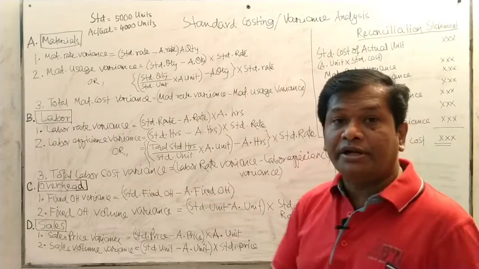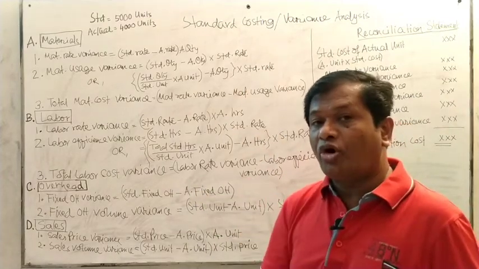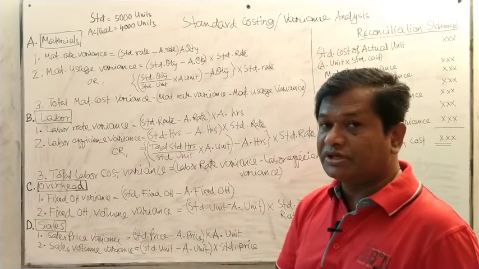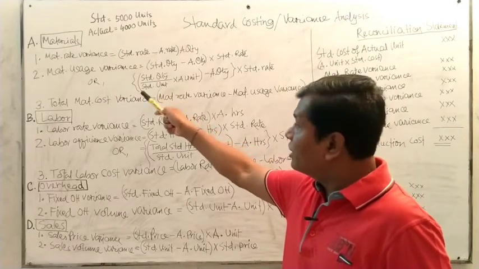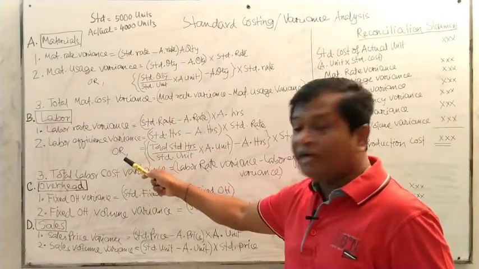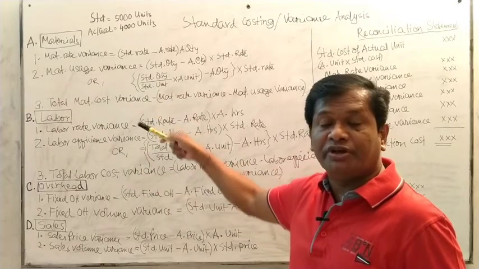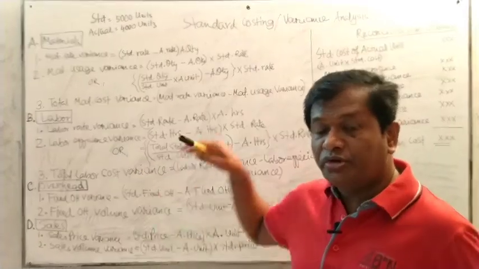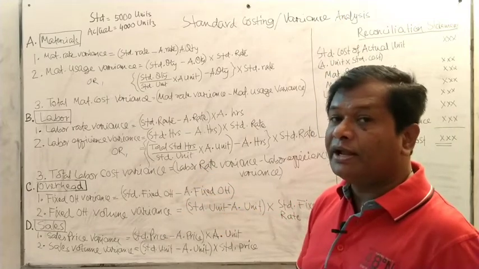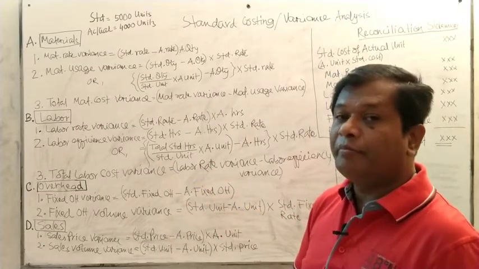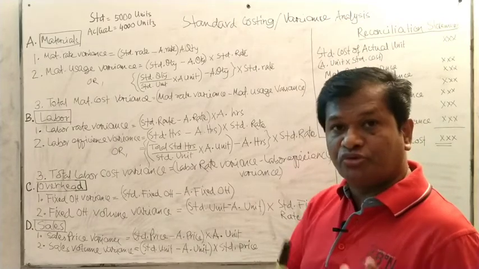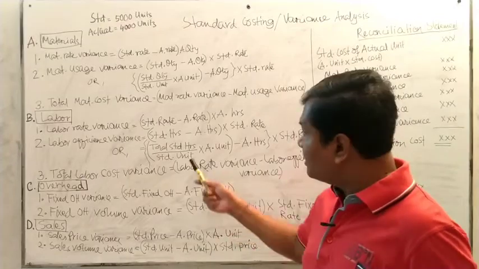So whenever a different amount or different unit of production takes place, these two formulas, the material usage variance and labor efficiency variance, are the difficult ones. Most students do them wrong here. So you have to remember that for material usage variance and labor efficiency variance, you have to apply this formula.